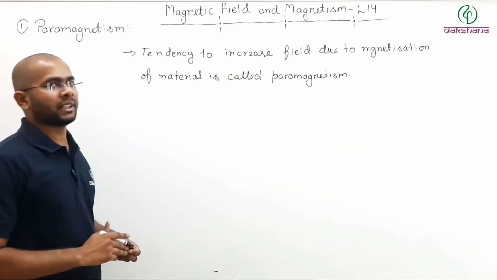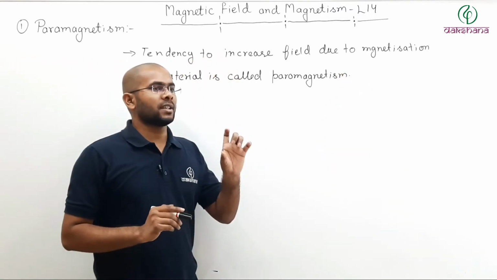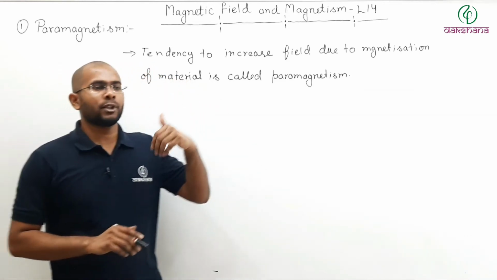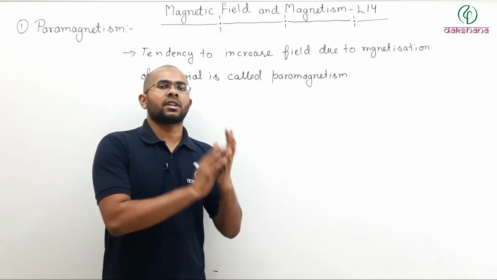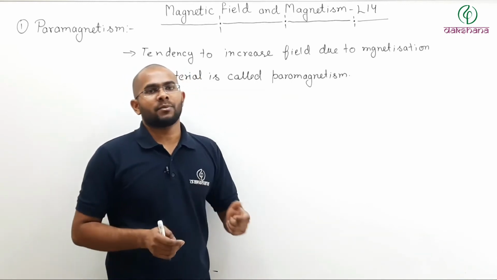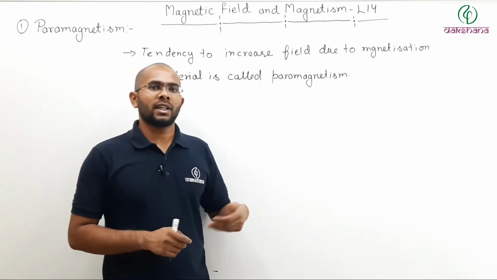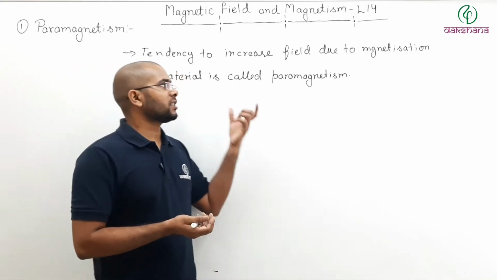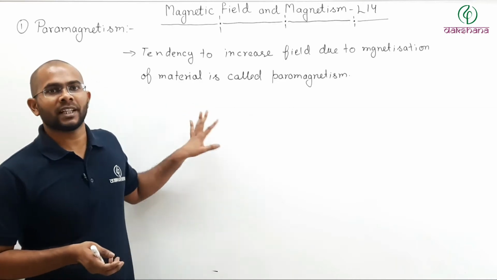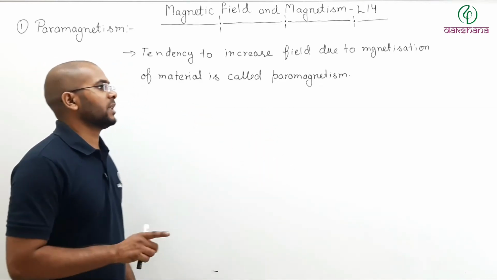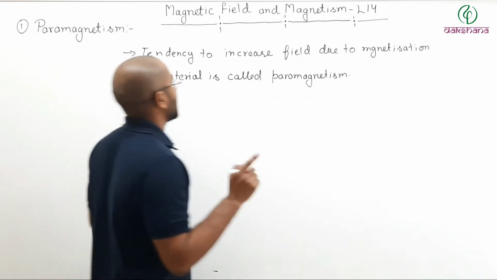So what is paramagnetism? If you place a material which has its own atomic dipole moments in an external magnetic field, what happens? That material gets magnetized. That property, magnetization, the tendency to increase the magnetic field due to magnetization, is called paramagnetism, and such materials are called paramagnetic materials.